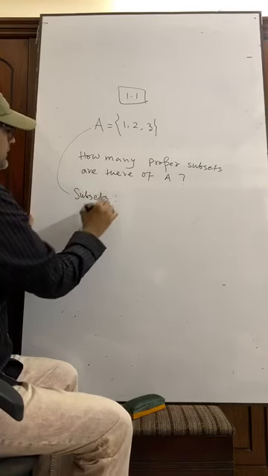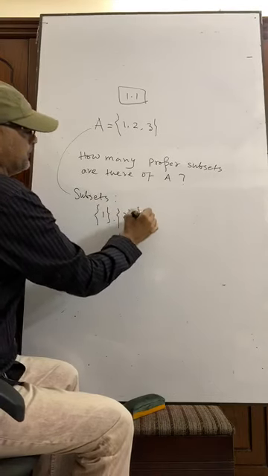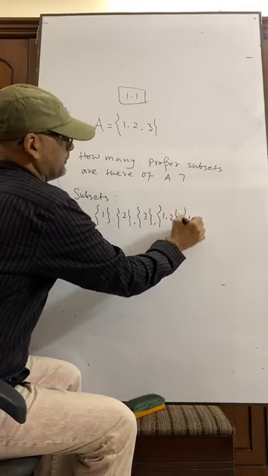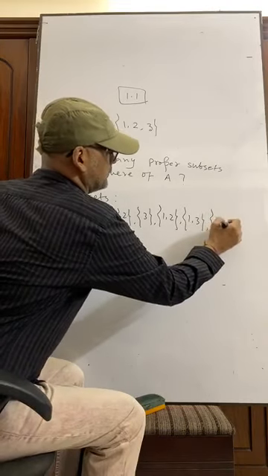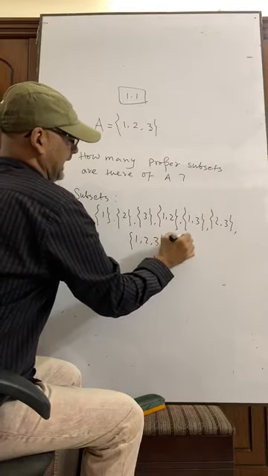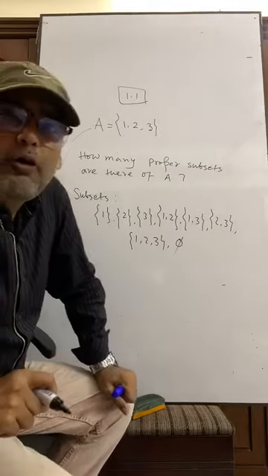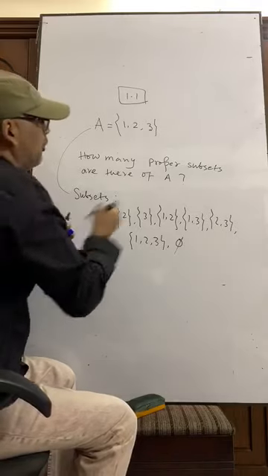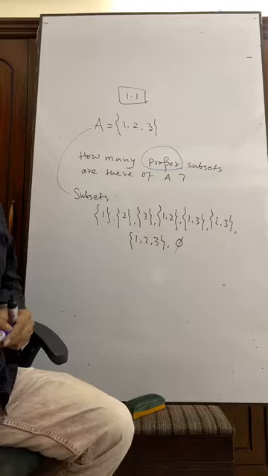Subsets are {1}, {2}, {3}, {1, 2}, {1, 3}, {2, 3}, {1, 2, 3}, and an empty set. These are the subsets, right? I asked how many proper subsets. Please give emphasis on the word proper subset.